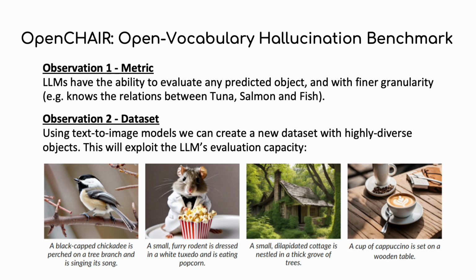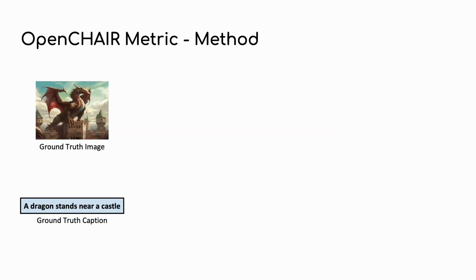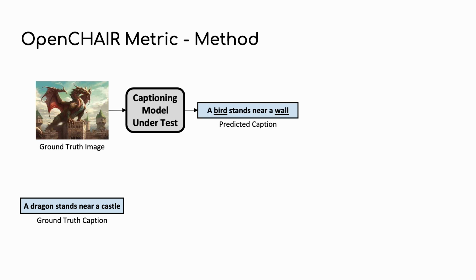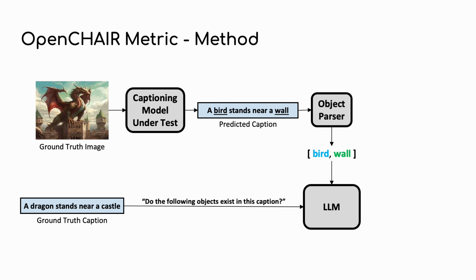Second, we can exploit the LLM's evaluation capacity by creating a new dataset with highly diverse objects. This is done by using state-of-the-art text-to-image models. We start with a ground truth image caption pair. First, the captioning model predicts a caption for the given image. Then, the OpenCHAIR metric parses the objects out of the predicted caption. In this example, it parses bird and wall out of the caption "a bird stands near a wall." We then prompt an LLM to determine whether the parsed objects exist in a ground truth caption. Similar to CHAIR, OpenCHAIR returns the hallucination rate, the ratio of the hallucinated objects and total objects predicted.